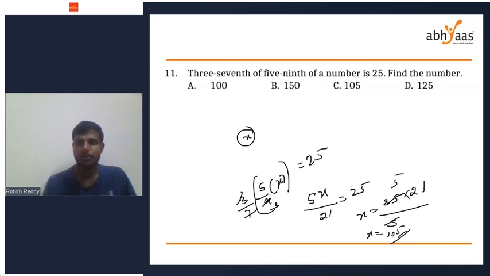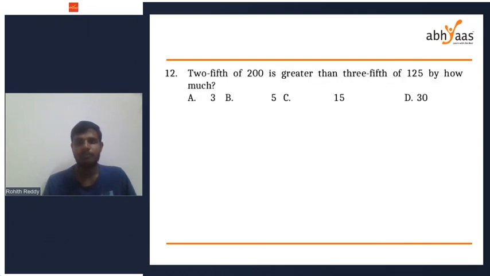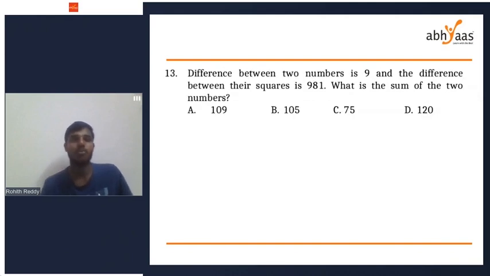Next, 2/5 of 200. This 12th one is simple. I want you to do the 13th one. The difference between two numbers is 9 and the difference between their squares is 981. What is the sum of the two numbers?